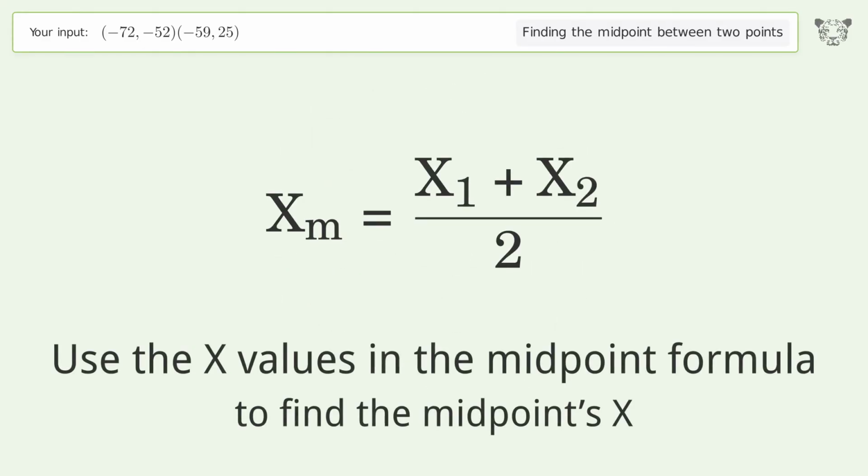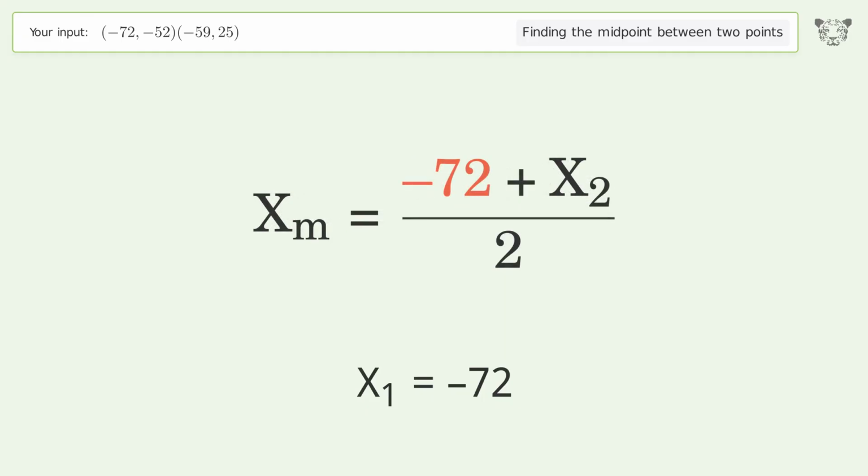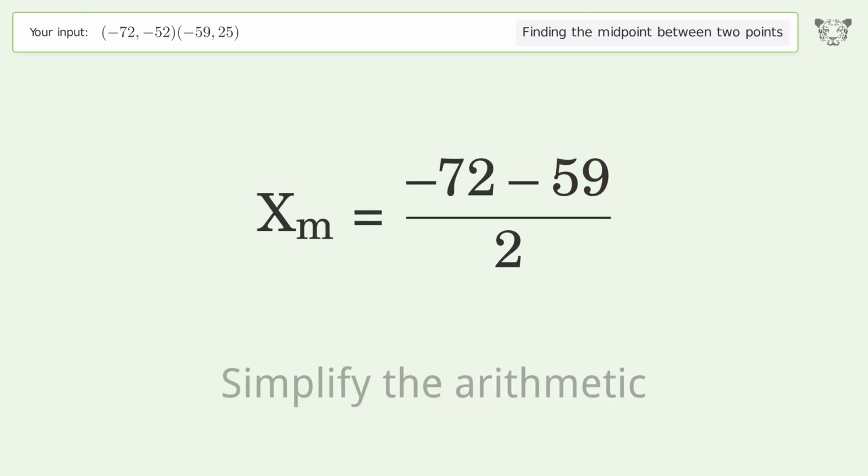Use the x values in the midpoint formula to find the midpoints x. x1 equals -72. x2 equals -59. Simplify the arithmetic.